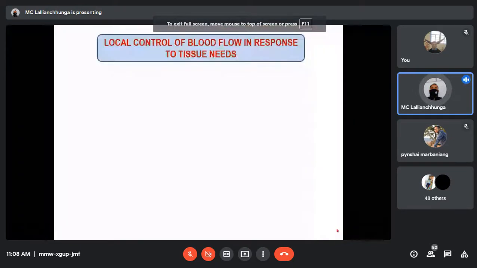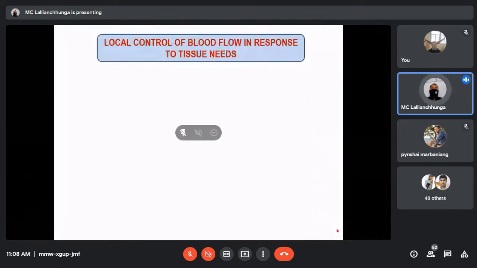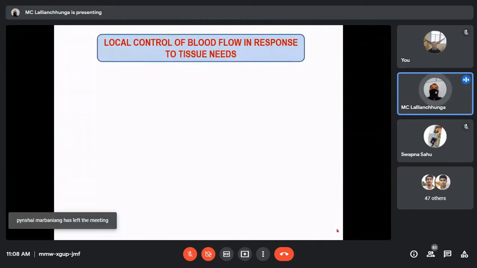So you know that in the last class we have already finished the excretory system, but regarding the cardiovascular system, we still have to discuss some topics, which we could finish within 3 to 4 classes. So today we'll continue with the cardiovascular system.